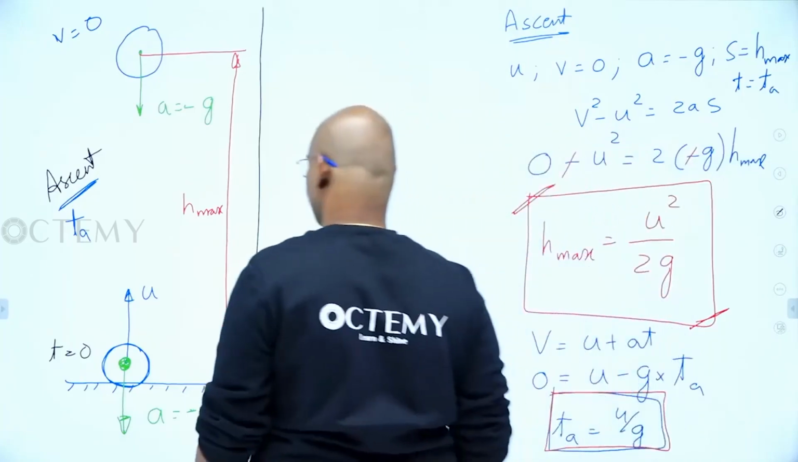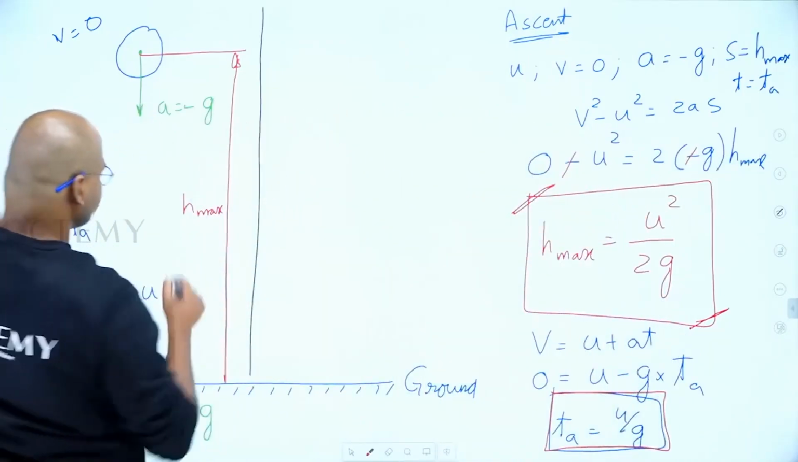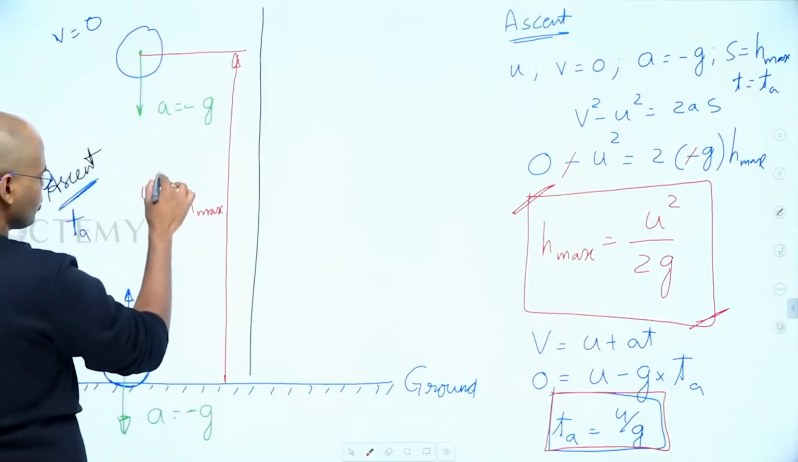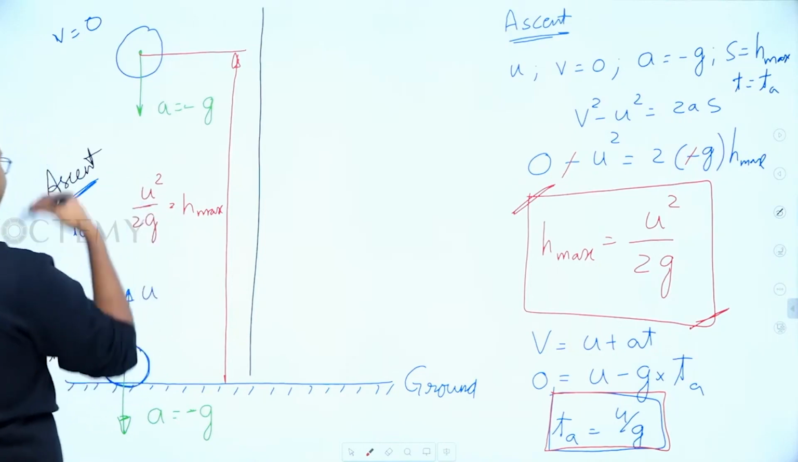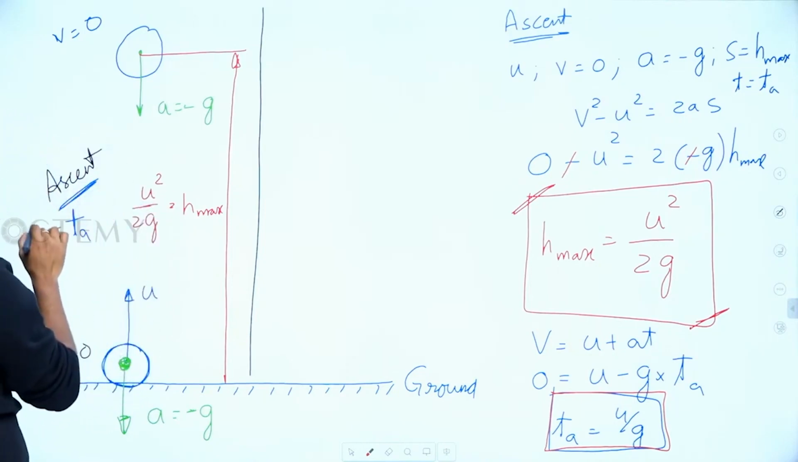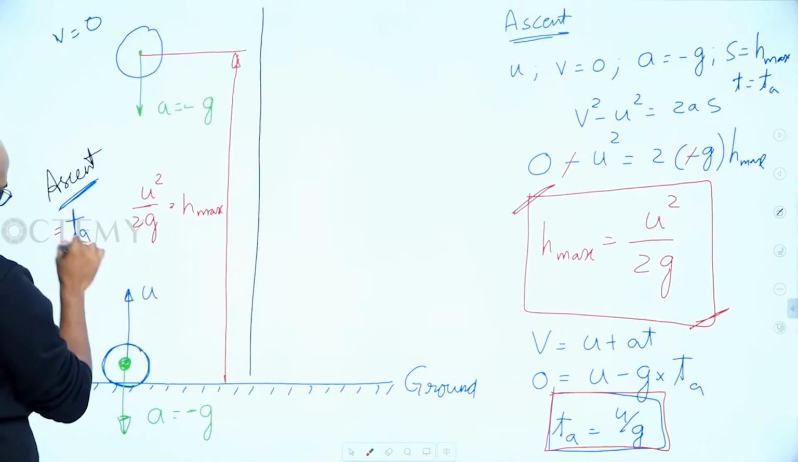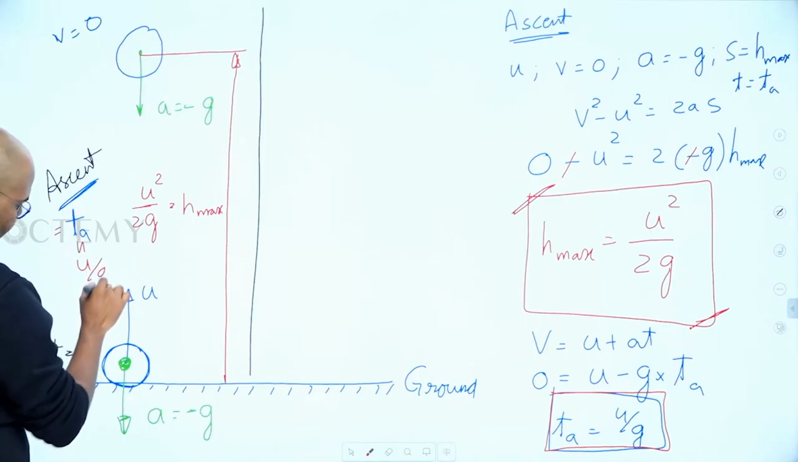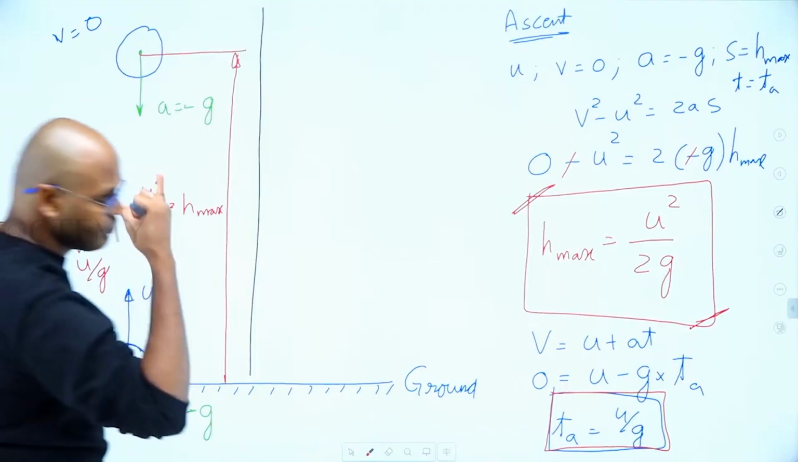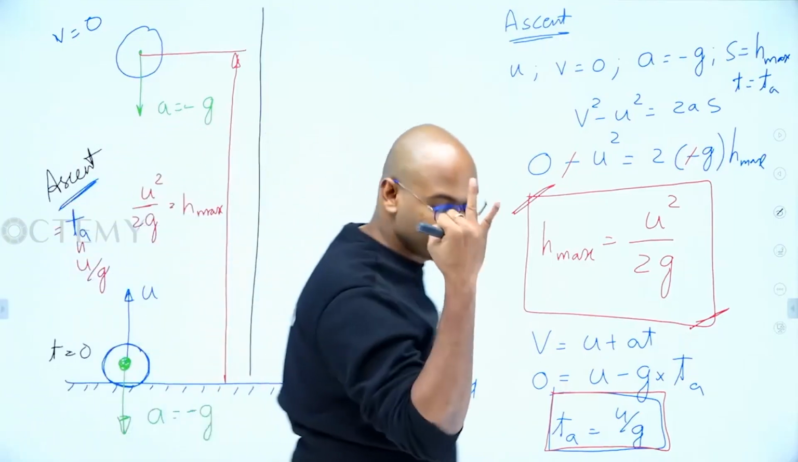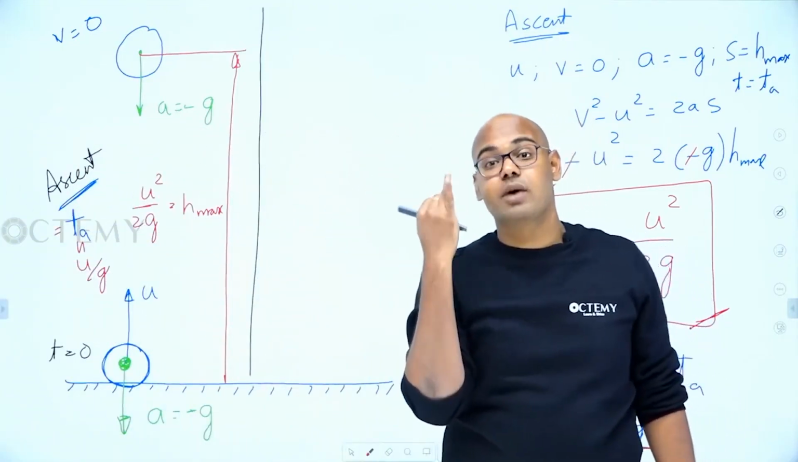Right? So what are the two formulas I got? The maximum height reached, h max, is equal to u square by 2g. And the time taken to go to that maximum height is u by g. Are you okay with all these things? Next. The first one was the maximum height reached. Second one, time taken to reach the maximum height.